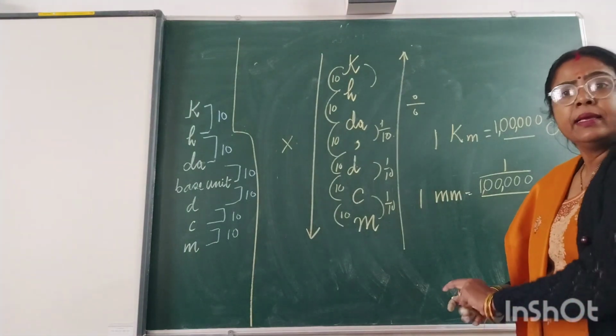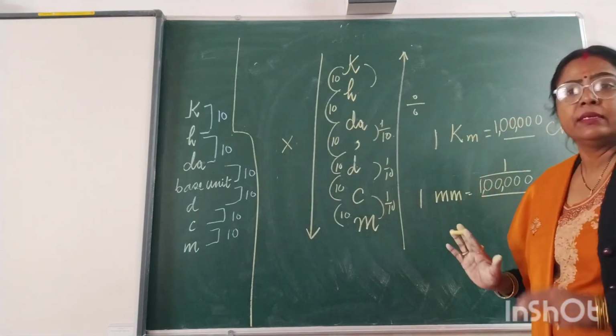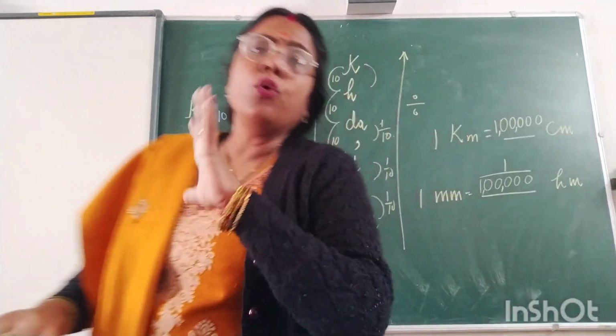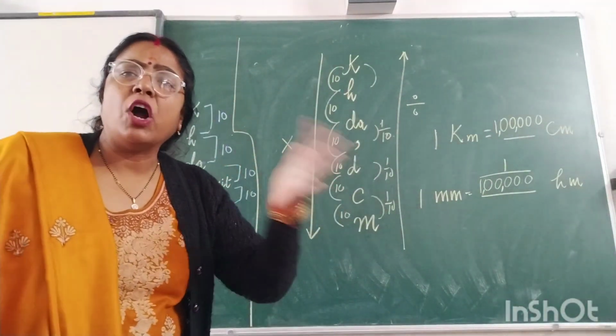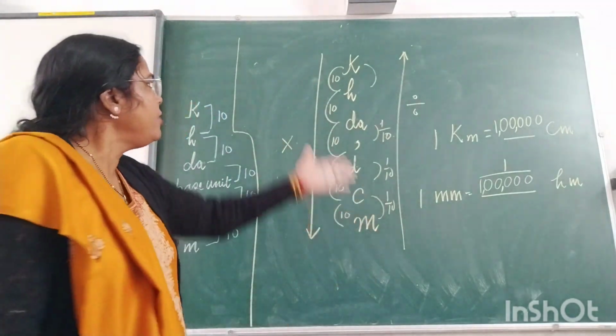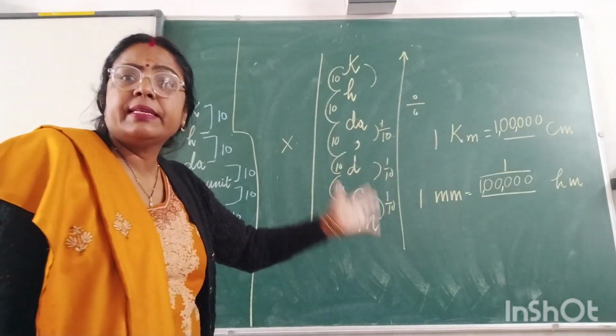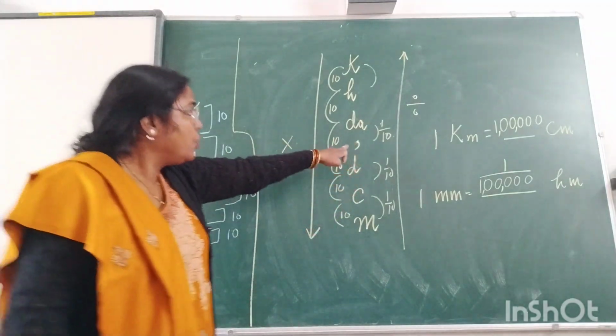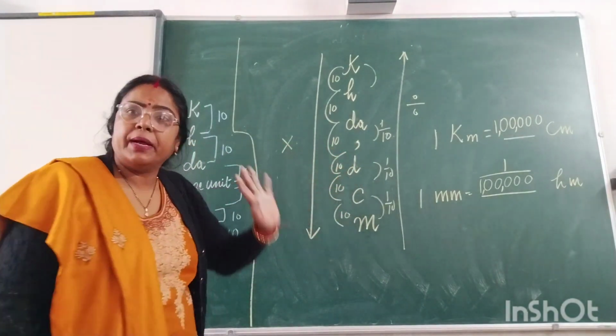Clear, everybody? I am expecting that this much is absolutely clear to you. So you don't have to learn 1 kilometer is equal to how many hectometer, or 1 meter is equal to how many millimeter. You don't have to learn that. You only have to learn this acronym: kangaroo, hopping down, comma, don't care much.